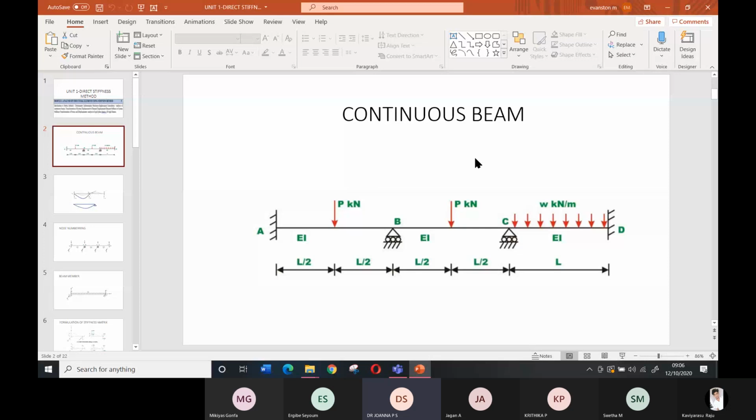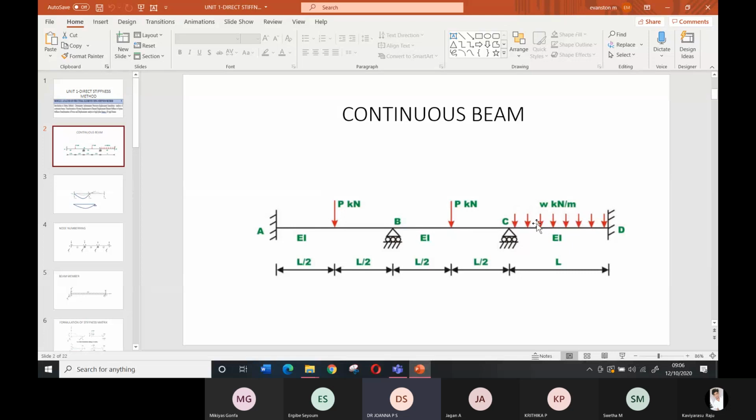In the continuous beam, I already explained to the students the need of analysis. The purpose of analysis is to find out the bending moment and the shear force. Suppose a beam is there and loads are acting: P kilonewton is the concentrated load, and W kilonewton per meter is the uniformly distributed load.